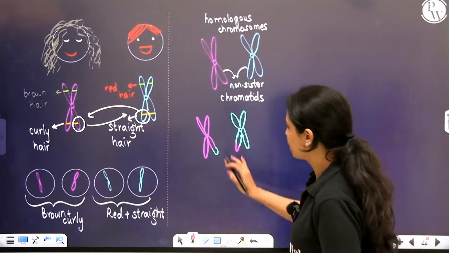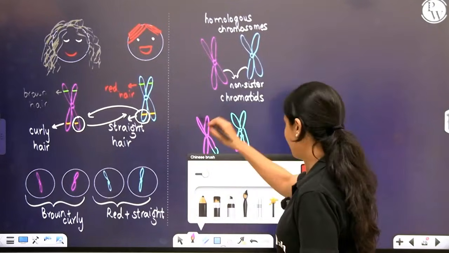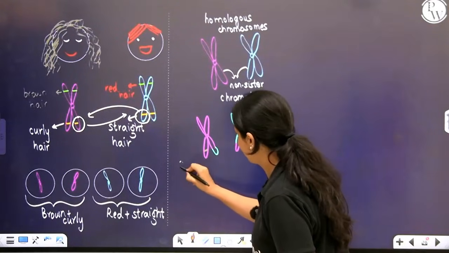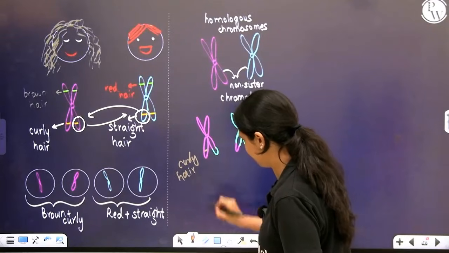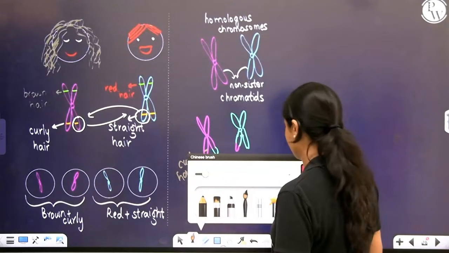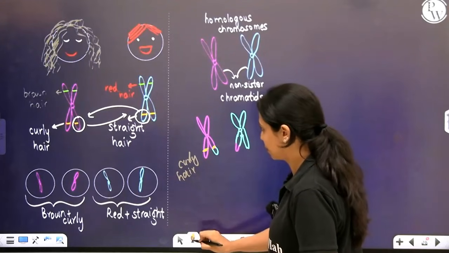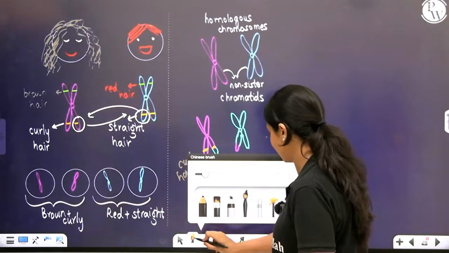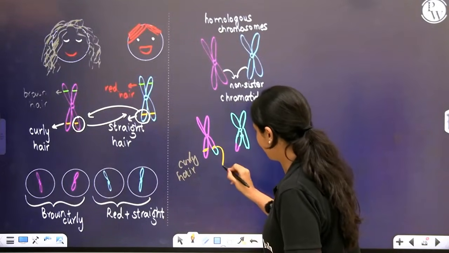Okay? So here, this female parent initially had the gene for curly hair here, and now that exchange has happened, the gene that the father had for straight hair will be here.